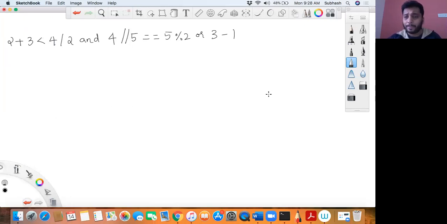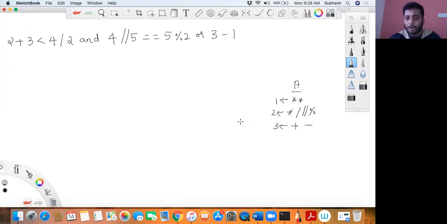If we have arithmetic operators, we know how to solve it. The first priority was given to the star, the exponent operator. The second priority was given to multiplication, division, truncated division, and the modulo operator. The third priority was given to plus and minus. This was first, this was second, and this was third.